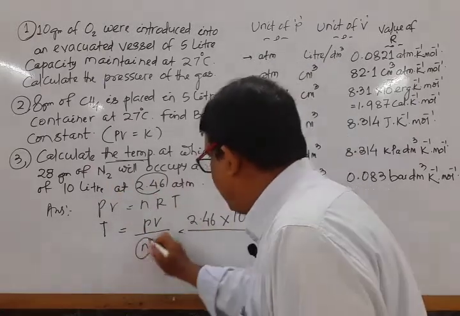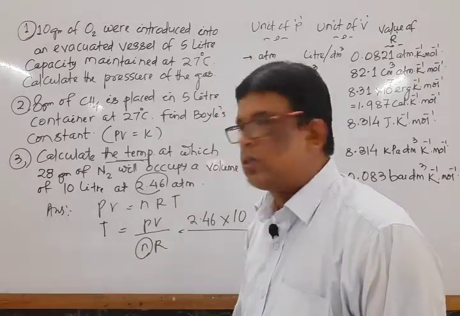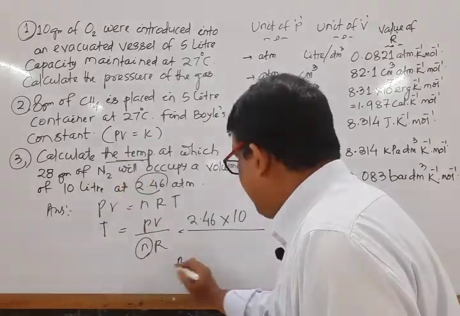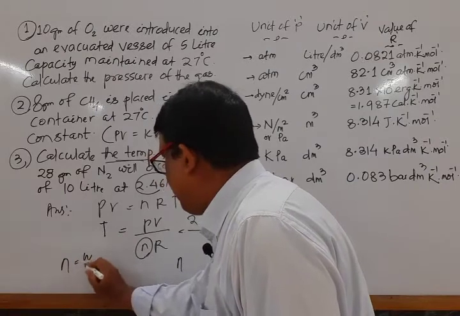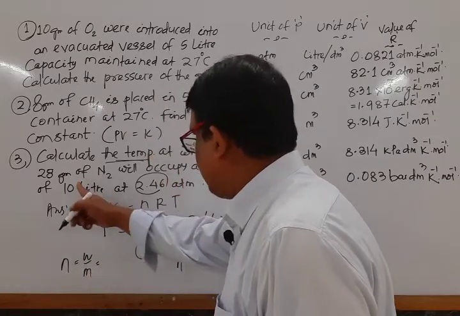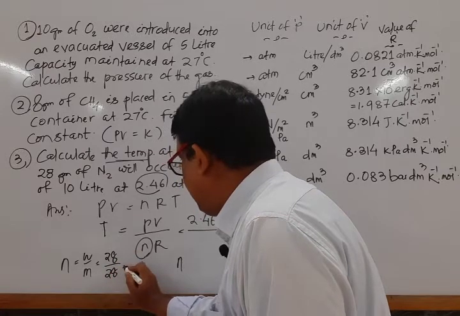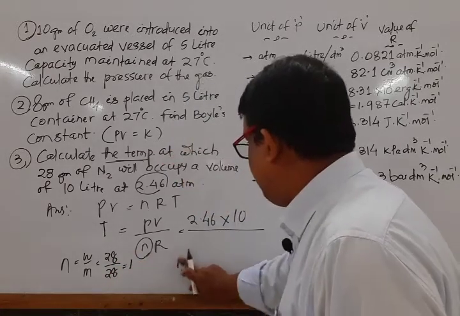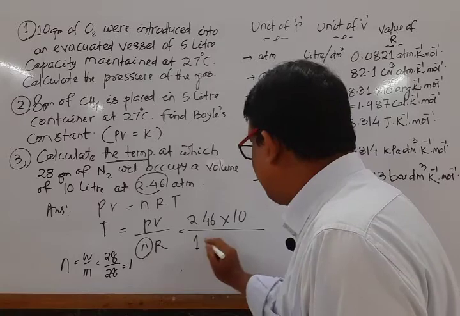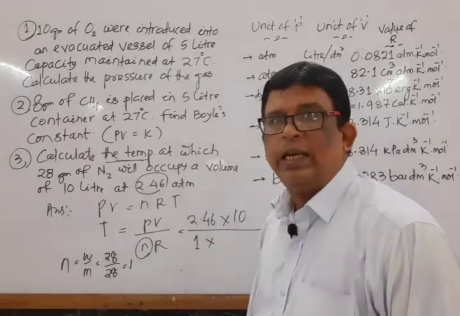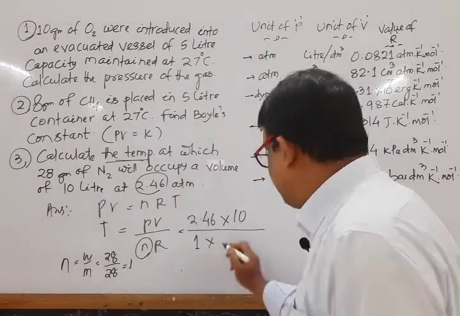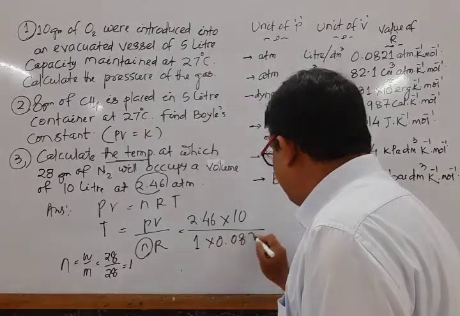While n means number of moles. Here how do you calculate n? n is equal to weight by molecular mass. Mark that: weight 28 given for nitrogen, molecular mass 28, so n is equal to 1. So put the number of moles as 1, and R in atmospheric unit, that is 0.0821.